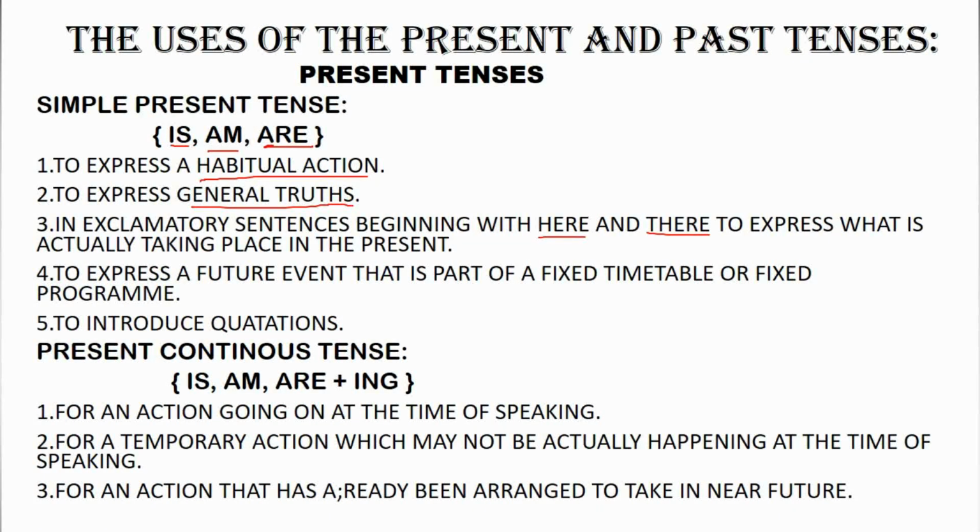The next one is to express a future event that is a part of a fixed timetable or fixed program. Some future event that is fixed, that has been programmed earlier, and has a fixed timetable. To express those future events, we use simple present tense. For example, the match starts at 9 o'clock, the train leaves at 5:20.